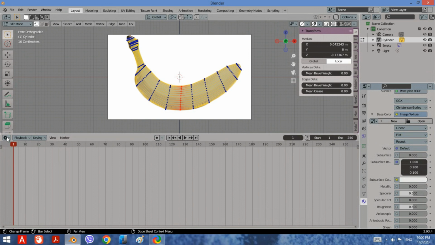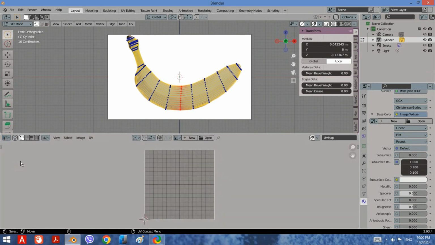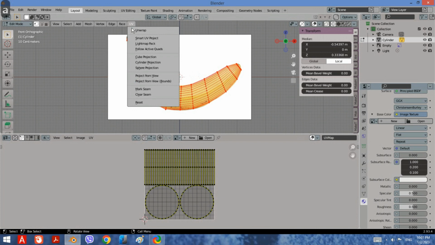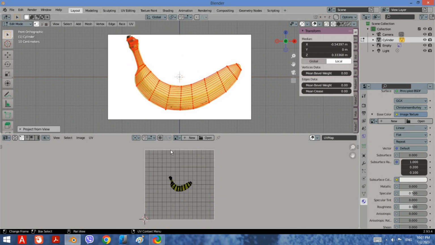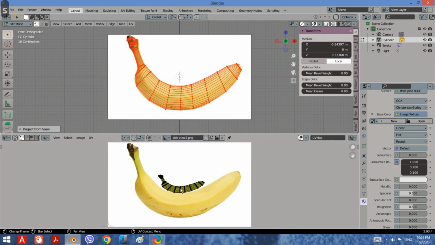Go to UV. Select the entire object by pressing A and select Project from View. Go to UV Editor. Select all the points and scale them till they cover the photo from the background.